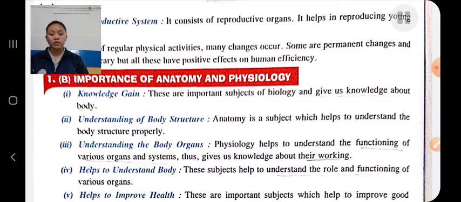Understanding the body organs: with the help of physiology, we gain knowledge about the functioning of various organs, how the systems of our body function, how they work, how they interrelate with each other. This subject helps us understand our body, their roles, etc.